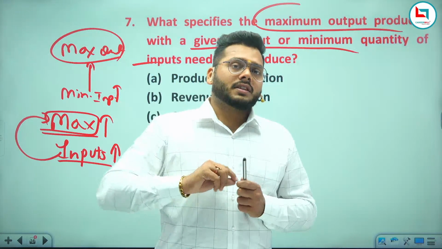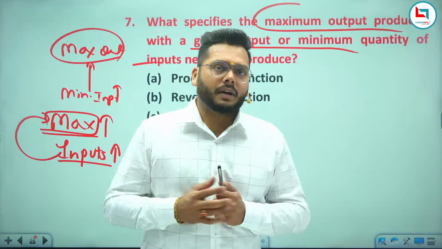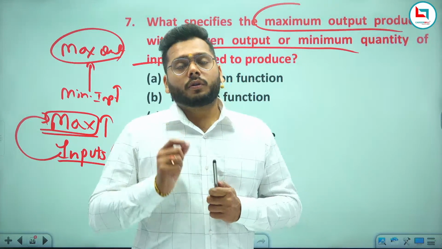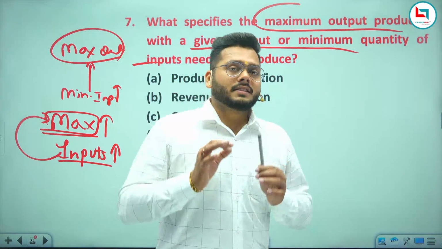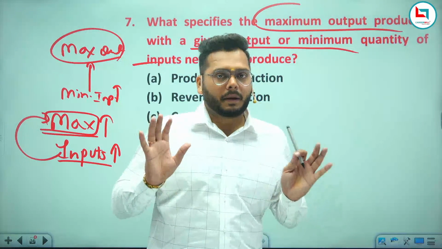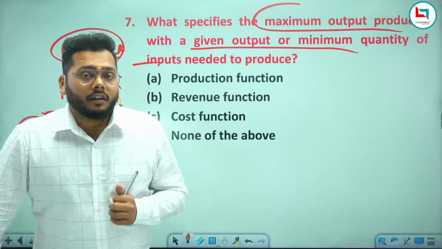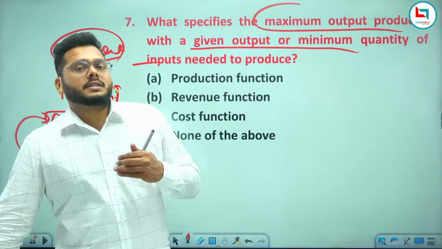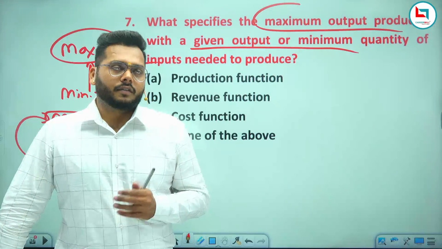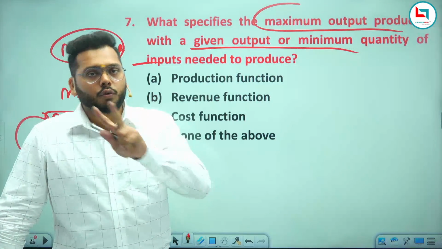I want to sell this marker at 18 rupees because I will add a profit margin also. So I am getting 8 rupees profit per marker, right? If I want to increase my profitability and have more profit, I have two options.